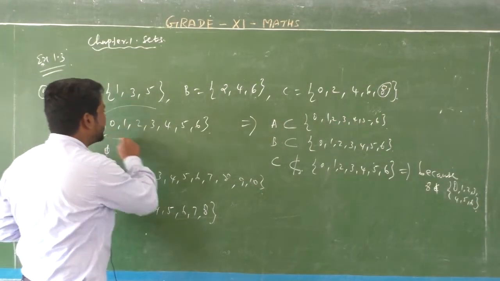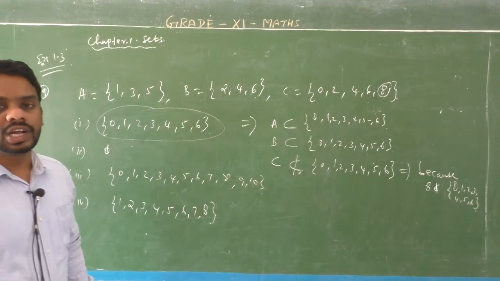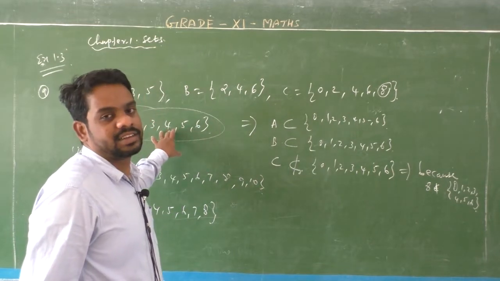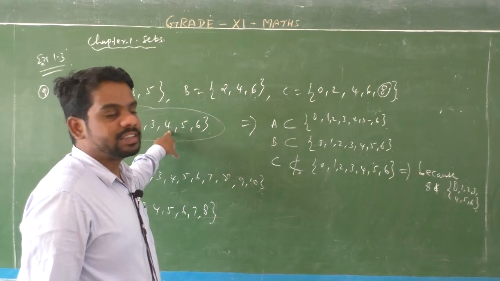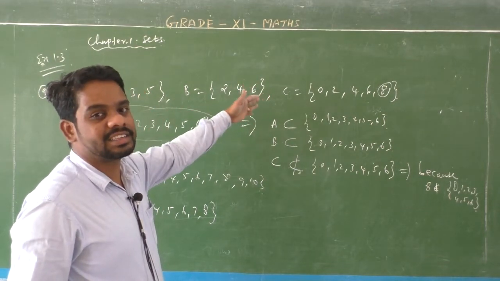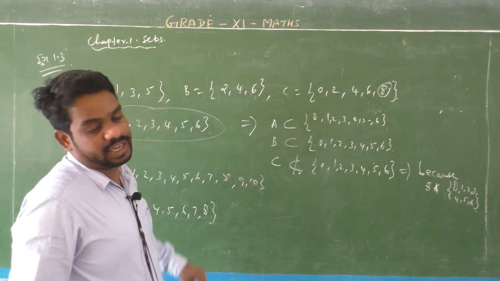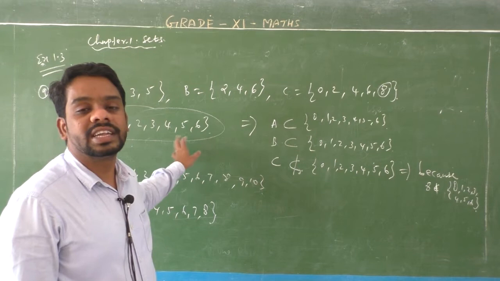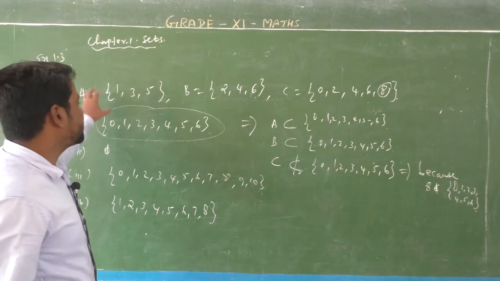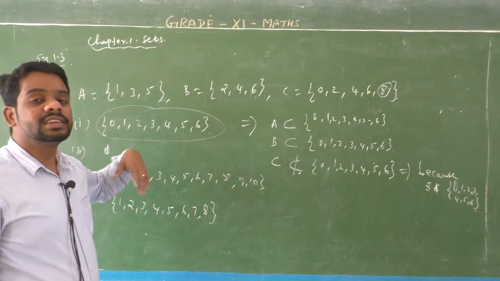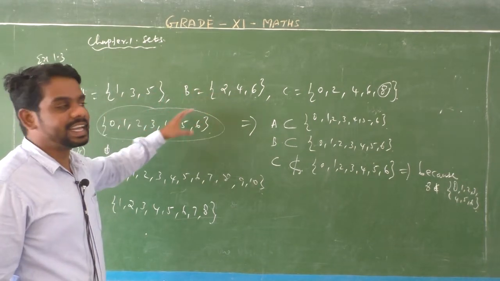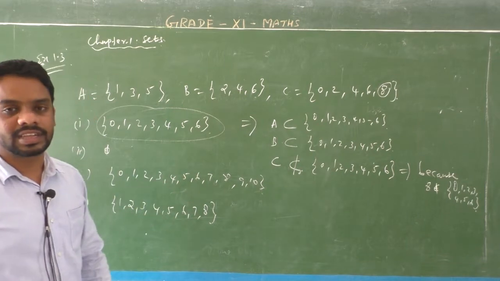So 8 does not belong to the first set. So the first set is not a universal set. It's not a universal set because the set C is not a subset of the first set. Okay, the first two sets are subsets of this first set, but the third set C is not a subset of the given first question set. So the first set is not a universal set. Universal set means that the three sets A, B and C are all contained in this set. That means the three sets are subsets of this set, but C is not a subset. So the first set is not universal.